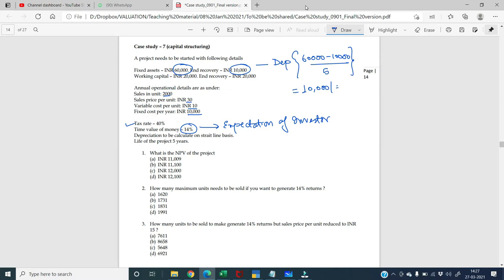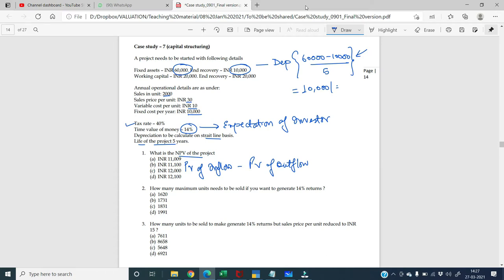Then they have told me that depreciation is to be calculated on straight line basis. That is what we did here. Life of the project is 5 years. Okay. The first question they've asked me is to calculate the NPV. So what we understood in the previous slide is that NPV is equal to present value of inflow minus present value of outflow. So let's try to solve this particular sum.